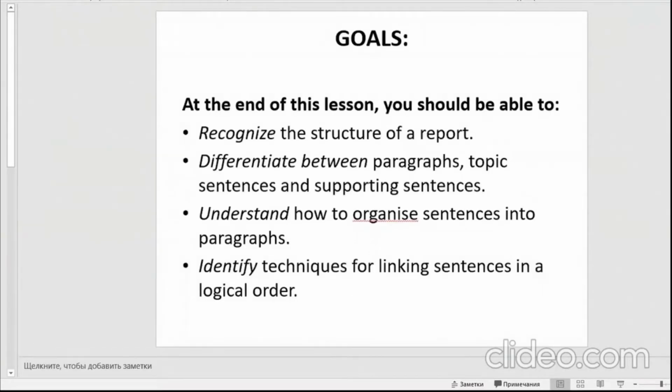At the end of this lesson, you will be able to recognize the structure of the report, differentiate between paragraphs, topics, sentences, and supporting sentences. You will also understand how to organize sentences into paragraphs and also identify techniques for linking sentences in a logical order.